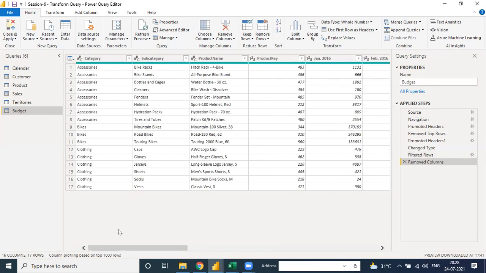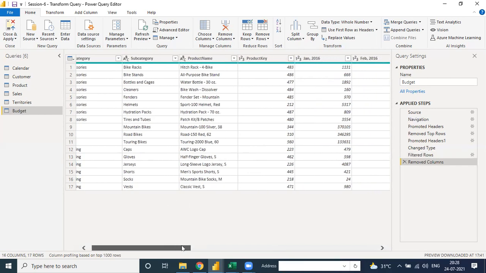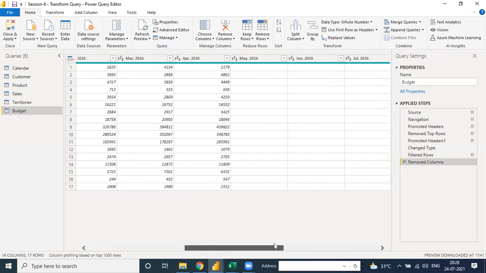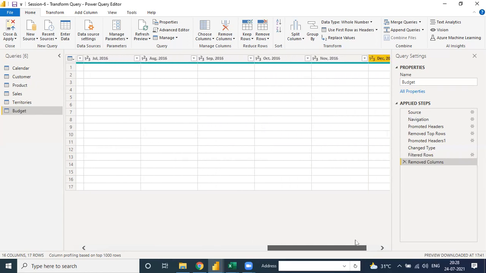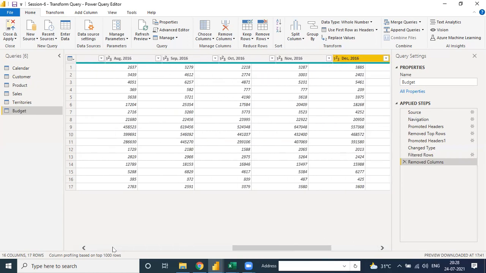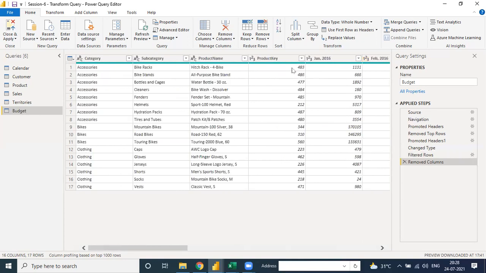Now there is one very common thing. There is a lot of data related to Jan, Feb, March, April, May, June, July, August, September, October, November, and December. Suppose we need to collect this data, and there are many records, like 70,000 or 80,000 or 1 lakh, or maybe 1 million.